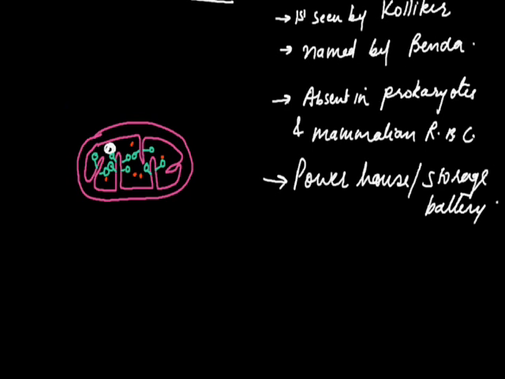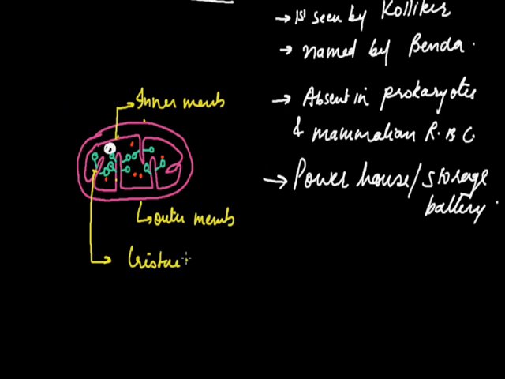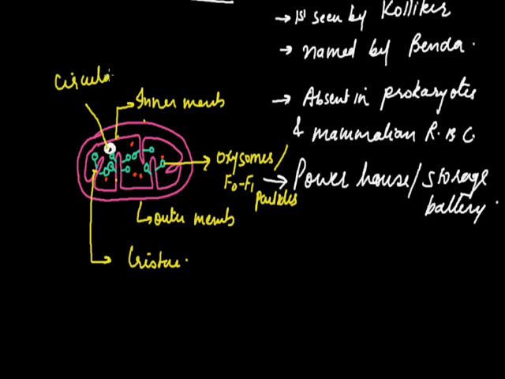If I label this diagram, this one is the outer membrane, this is the inner membrane. The inner membrane has some folds and these folds are called cristae. On these folds, some minute units are present. These are called oxysomes, or F0 F1 particles. This is a circular loop of DNA.